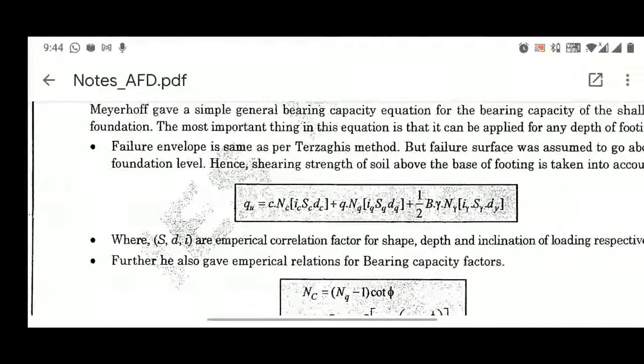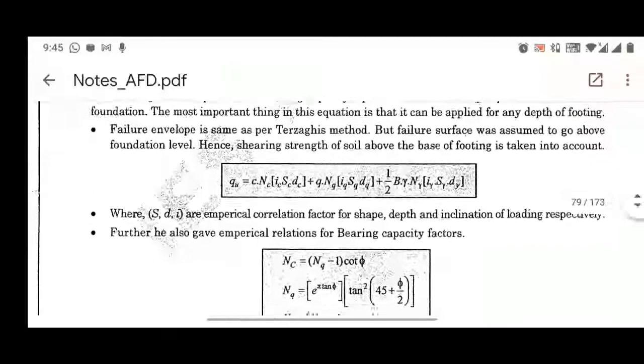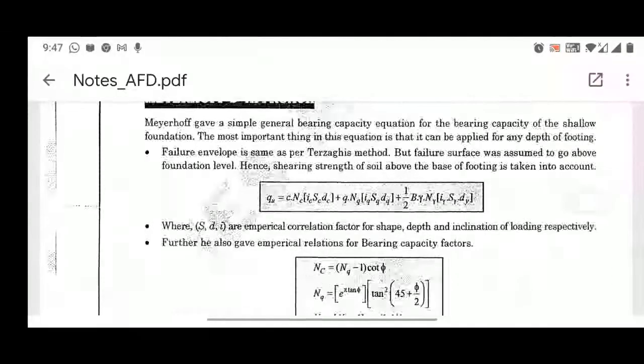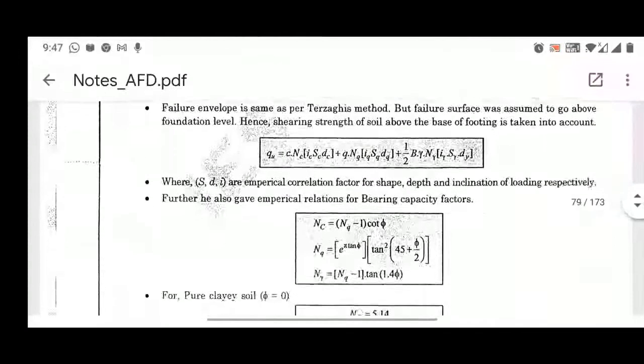The factor s refers to shape, so if you have a shape other than a strip footing, you can use a particular value and find the shape factor. The factor d refers to depth, which you can also account for. So Meyerhof has provided the expression for shallow as well as deep foundations, in which inclination, shape and depth are accounted for.